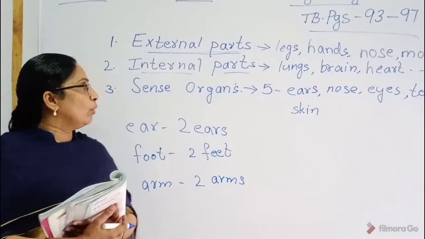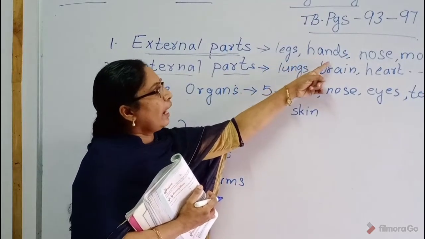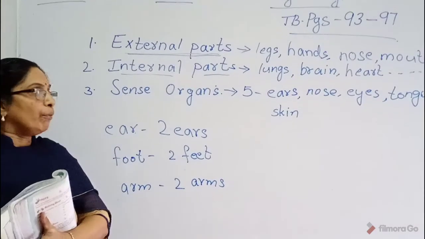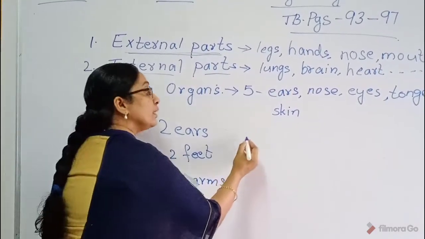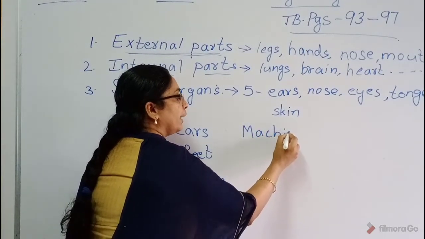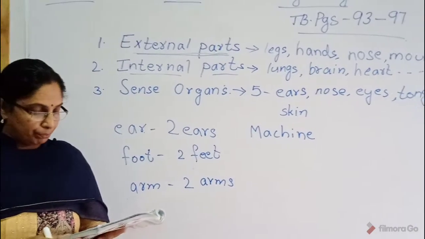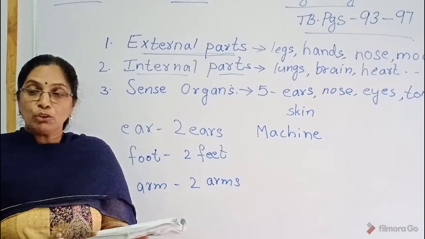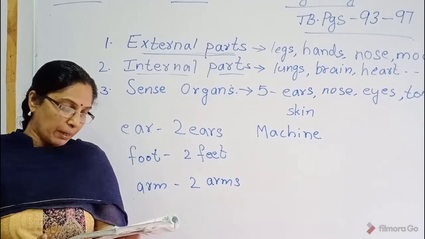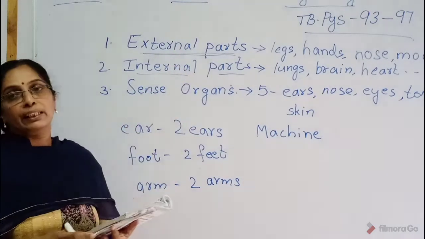Now we will discuss only the external parts. What are the external parts? Legs, hands, nose, mouth. Okay. Our body works like a machine. Different parts of our body perform different functions. These parts are 2 types. What are they? External parts and internal parts.